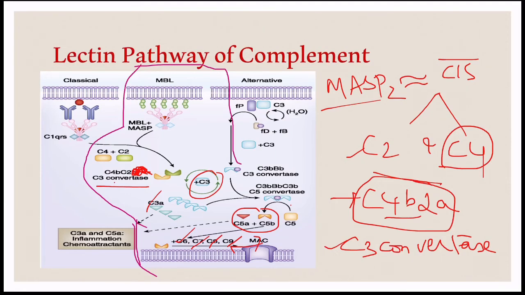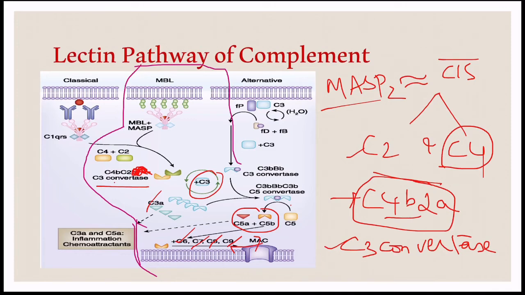The lectin pathway utilizes all the same components as the classical pathway except the C1 complex and the lectin. Lectin replaces the antibody in recognizing the antigen. Once C3 convertase is formed, the reactions are the same as the classical pathway. So that is the lectin pathway of complement activation by the lectin proteins.